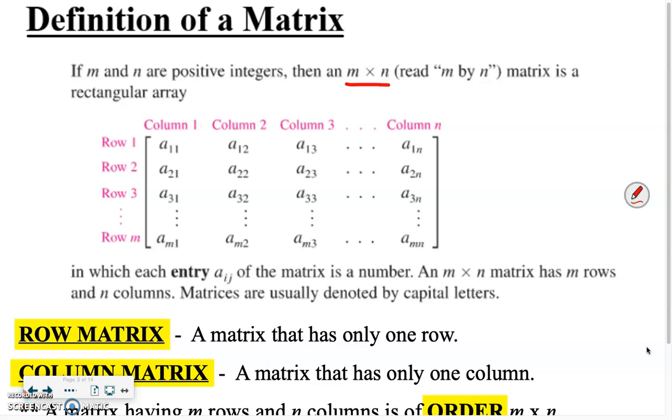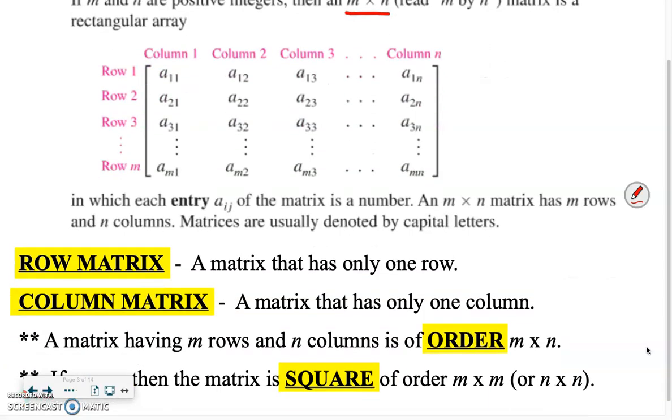Just the former geometry teacher in me has to ask, are squares rectangles? Squares are rectangles, right? So it's very possible. We call them rectangular arrays, but we could have a 3 by 3. And before we say, no, that's not a rectangle, it's a square, squares are rectangles. Okay, just remember that going into it. All right? So each of these entries are elements.